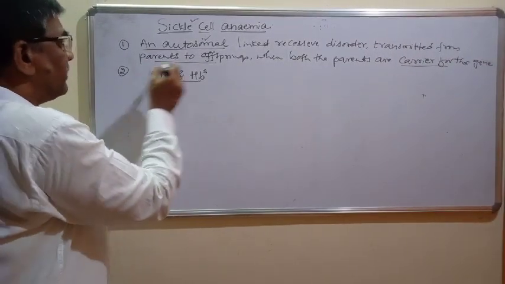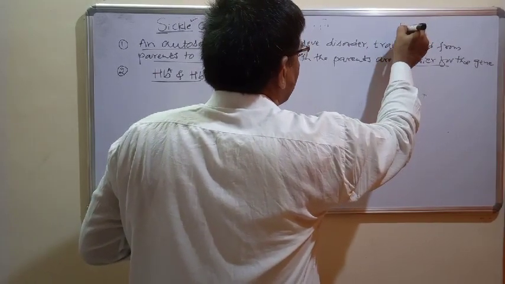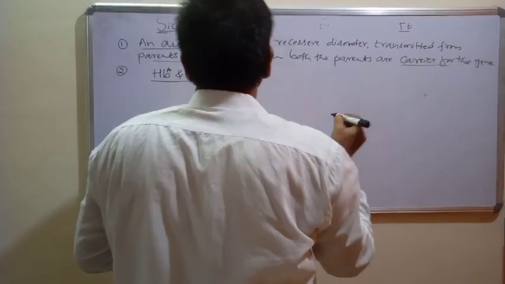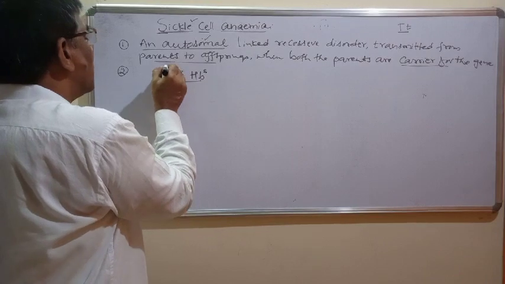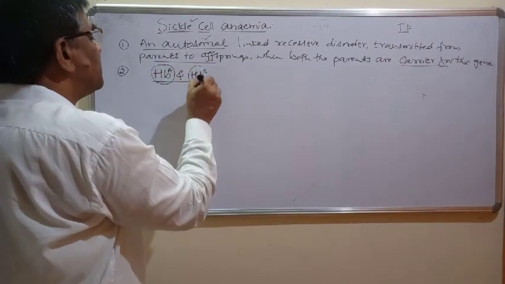So you know that very well, like the Mendelian pattern, a capital T and another one a small t. In this way, here HBA is a normal allele and HBS is the mutant allele.